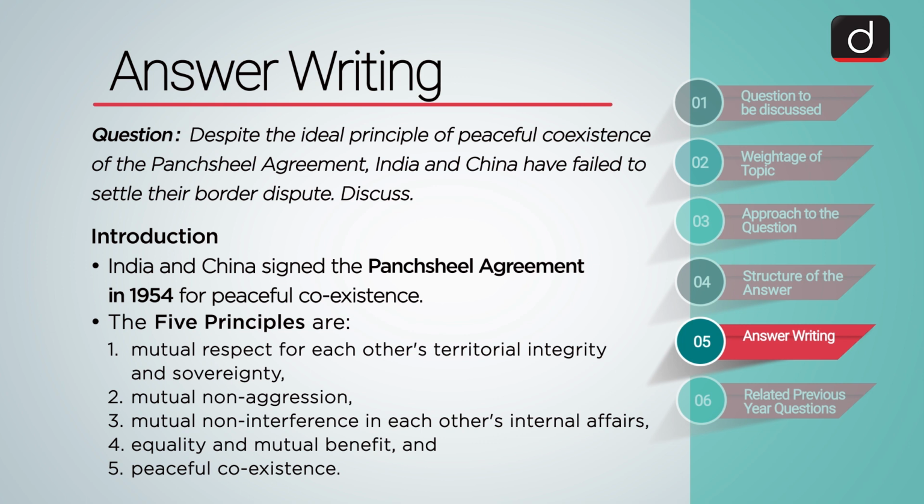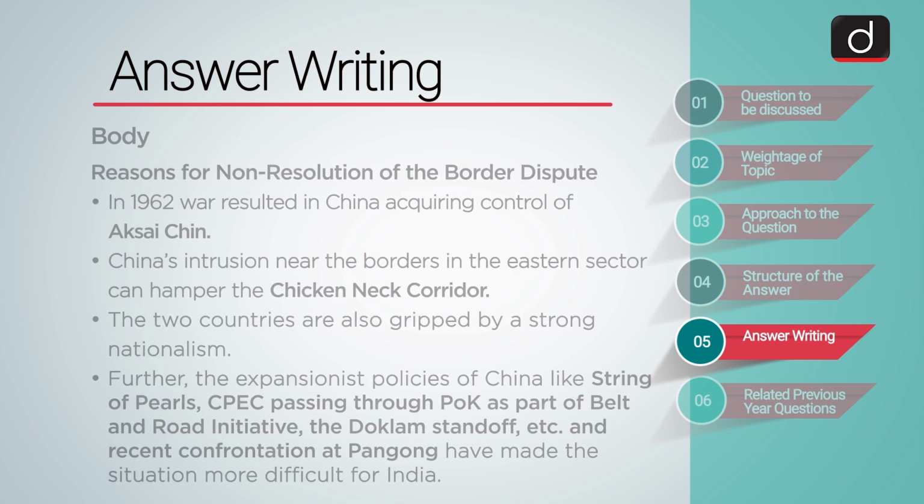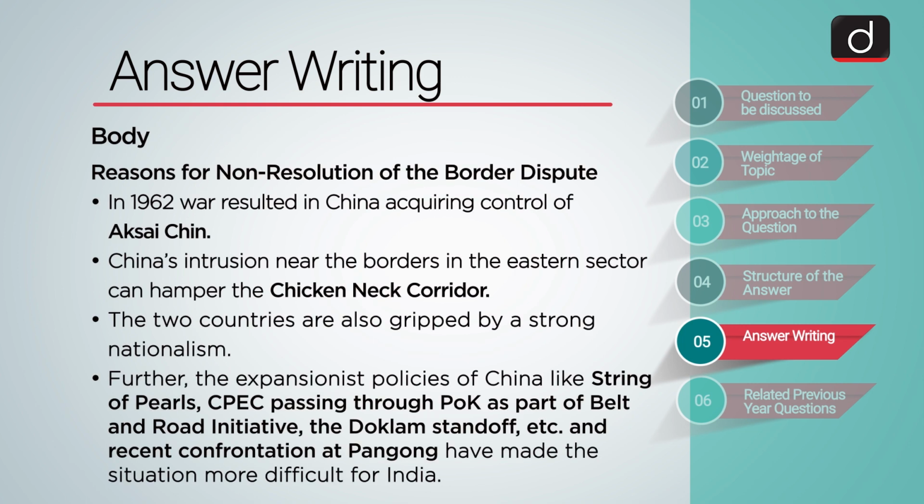Even after the Panchsheel Treaty, there was a war in 1962. And despite the dialogue, there was another war in 1967. Also, the border disputes in Western Ladakh and Eastern Arunachal Pradesh sectors are present even today. Some of the major reasons for non-resolution of the border dispute are mentioned below. The 1962 war resulted in China acquiring control of Aksai Chin. The war created mistrust in the minds of Indians against China, which is still present. Besides, the Chinese claims of Arunachal Pradesh and Aksai Chin undermine India's sovereignty.